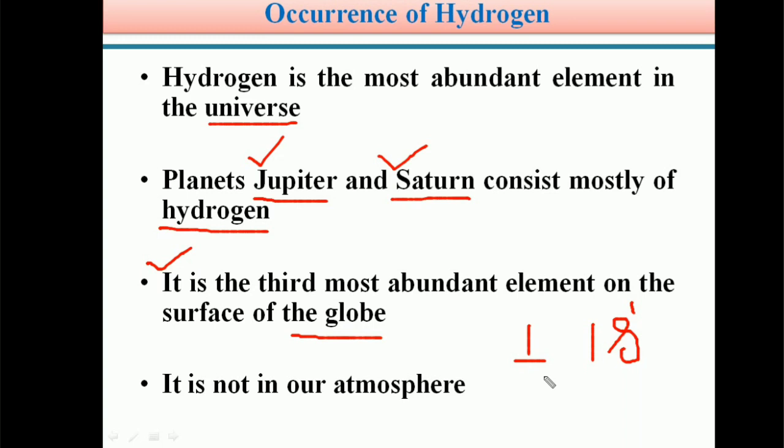As a result, in our atmosphere the presence of H2 is very low because of the lighter weight of the H2 molecule. So it immediately goes out of the atmosphere. So students, this is the occurrence of hydrogen. In the universe, around 70% of hydrogen is present.